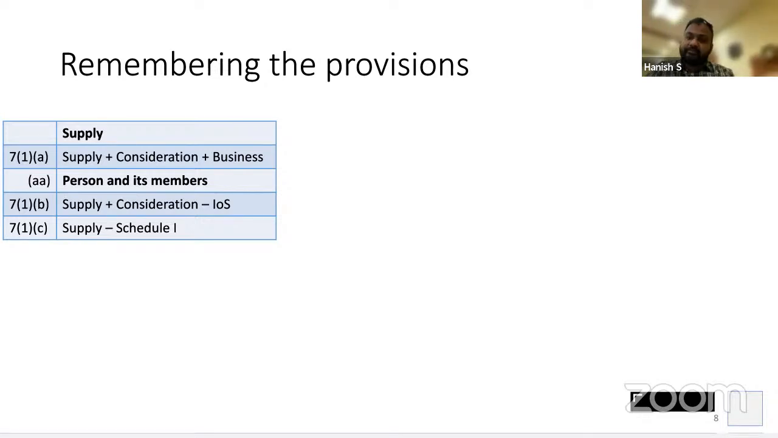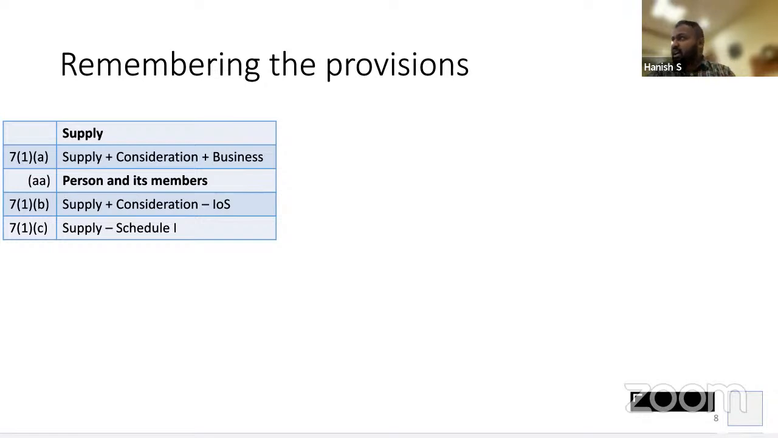After you finish your exam, you want to go on a holiday. You book an accommodation. The hotel is going to charge you 10,000 rupees. What is the business of the hotel? To give rooms on accommodation, on rental basis. Have they collected money from you? Yes. That is the consideration. What is the supply they're giving you? Come and stay. That's a supply. So all conditions are satisfied. All the three conditions have to be satisfied.